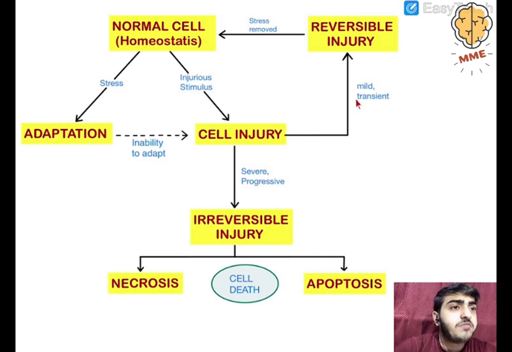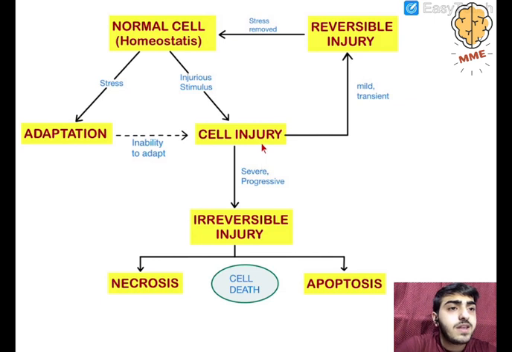If the cell injury is mild or transient, mild meaning of lesser magnitude and transient meaning of short duration, then it will cause reversible injury. And if the stress or the injurious stimulus is removed, the cell will revert back to a normal cell. So there are three phases: normal cell, then the injured cell, then again the normal cell.